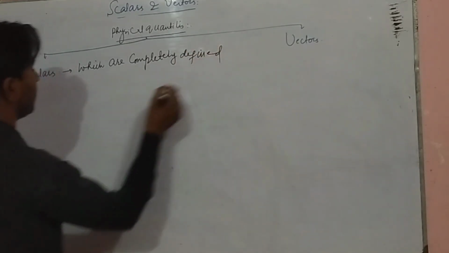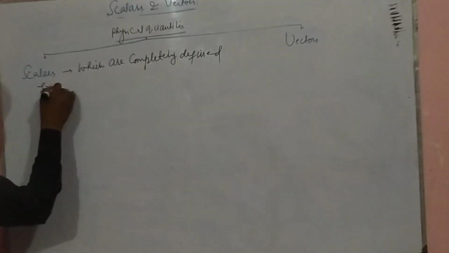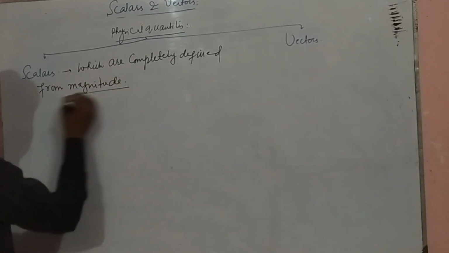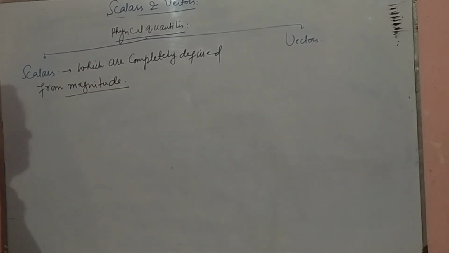Scalars are those quantities which are completely defined from magnitude only. Those quantities which are completely defined from the magnitude are named as scalars.